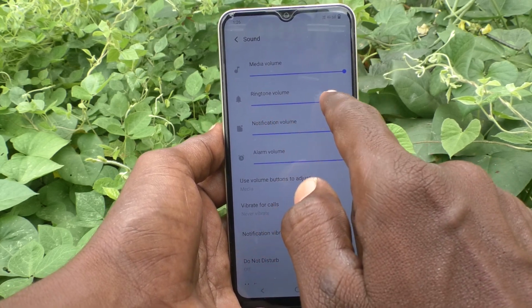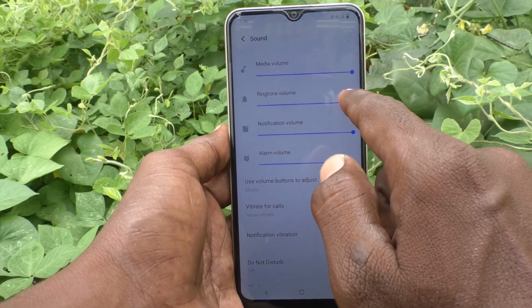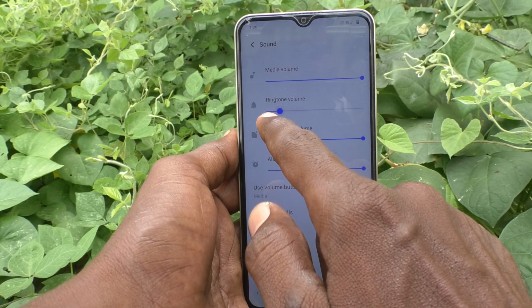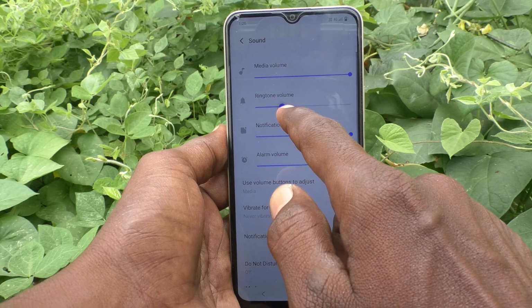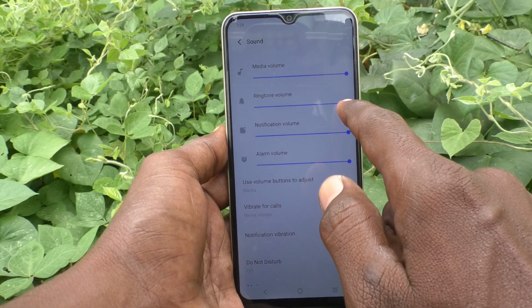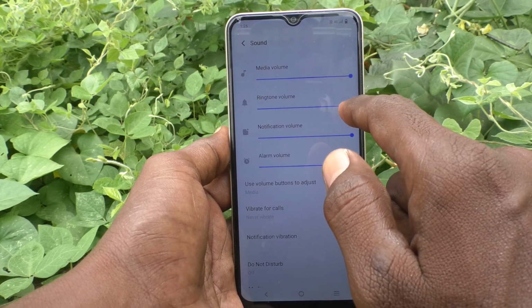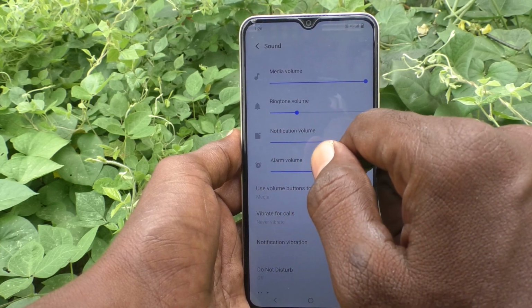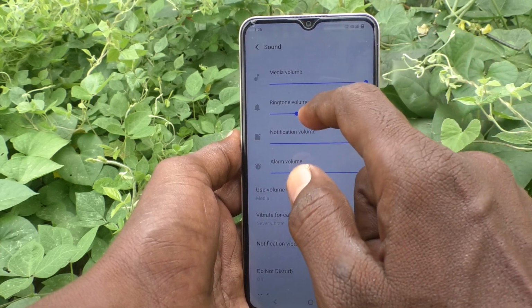Okay, this is the ringtone volume. If you want to decrease the ringtone volume, you have to move the cursor to the left side. If you want to increase the ringtone volume, you have to move it to the right side. This is the maximum volume. See here, listen here, the ringtone volume is reduced now.